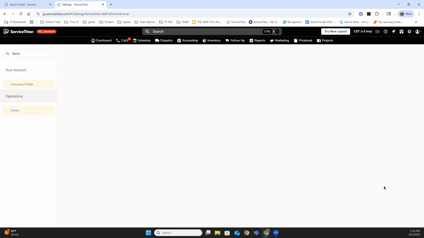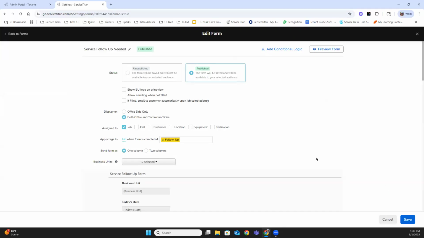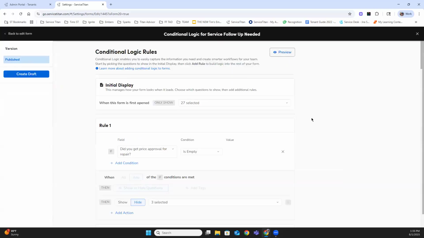Let's hit that pencil. There we go. Now, to add conditional logic, and that's what the feature is focusing on today, is this little blue button up here, that add conditional logic. When we hit this button, it brings up the rules that we can create.